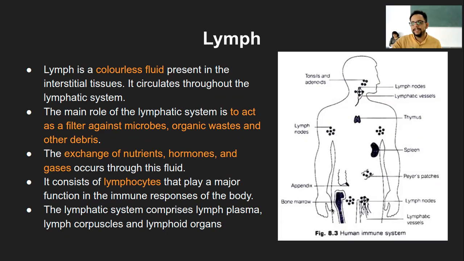Or in the groin, similarly, if there is an injury on the leg region and it is infected, then it causes swelling of the lymph node within the groin area. So that way, these are the functions of these different lymph nodes, or what we also call lymphoid organs.